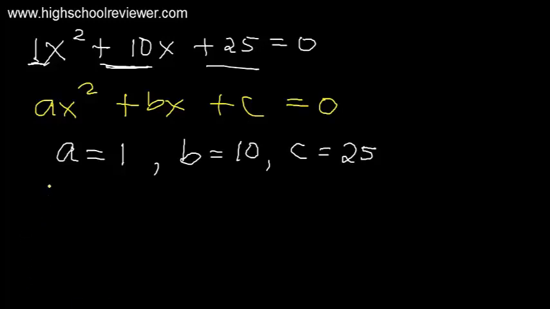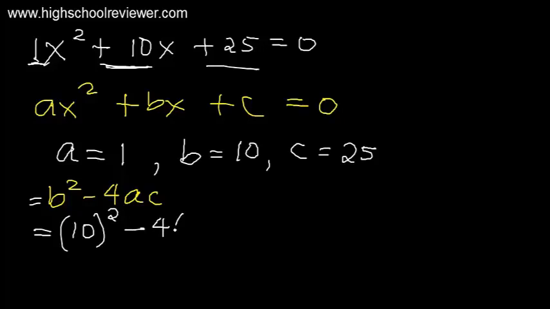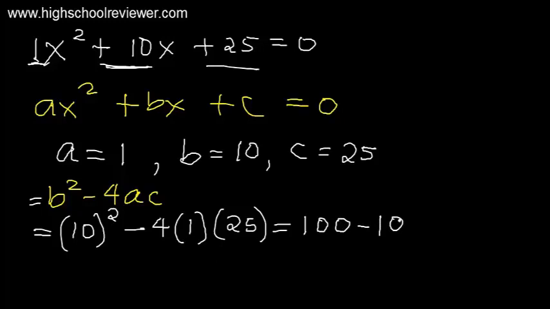So our discriminant is b squared minus 4ac. This will be equal to, our b here is positive 10, raised to the power of 2, minus 4 multiplied by a, which is 1, multiplied by c, which is 25. So 10 raised to the power of 2 is 100, minus 4 times 25, that is also 100. So our discriminant here is equal to 0.